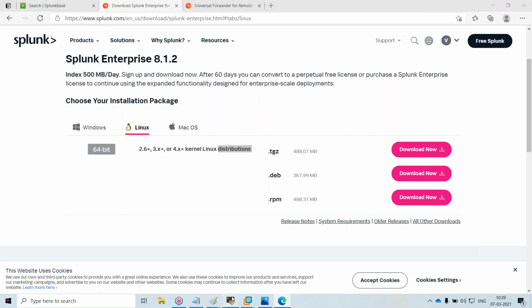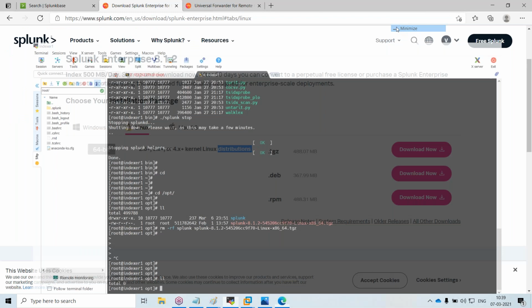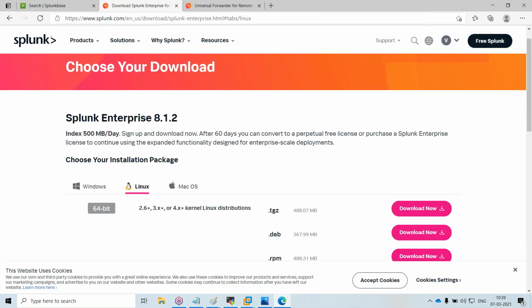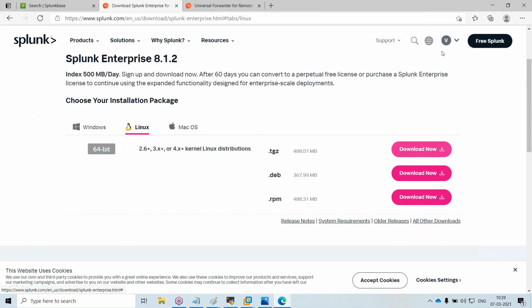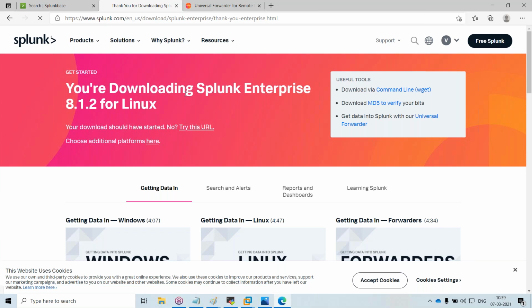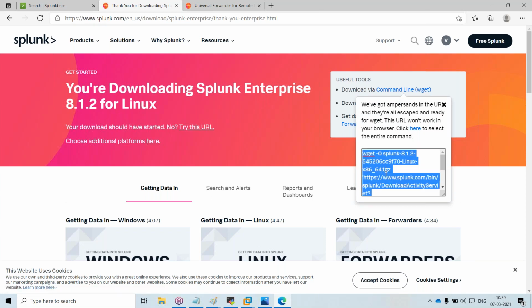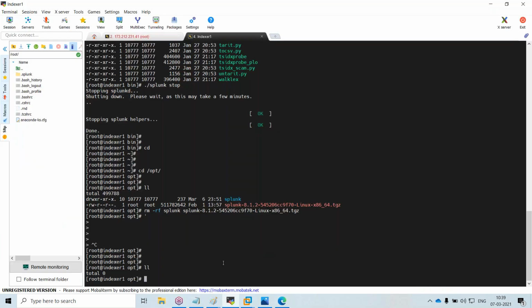Any other doubts? Okay, so now what I will do is install one Splunk Enterprise Edition. I will take one Linux based installation. It is very simple. Once you log in and create your account, you have to click on the download now. Normally the Splunk will download in your local system, but here there will be something like a wget command. You have to take this wget command and execute it in the /opt folder.